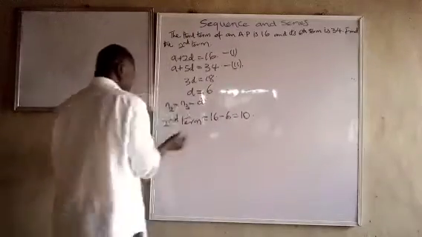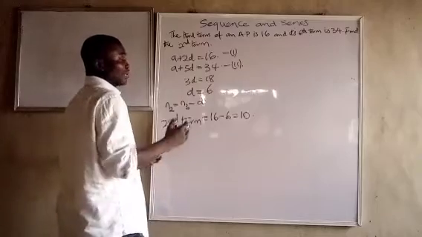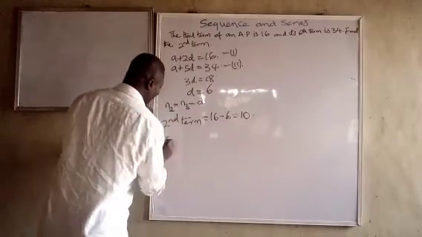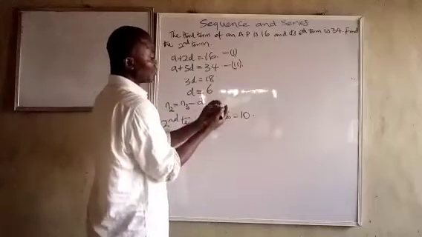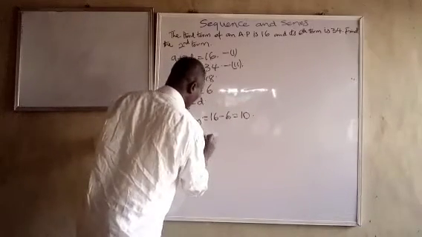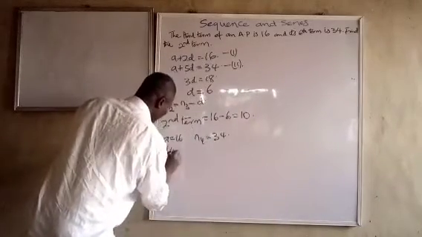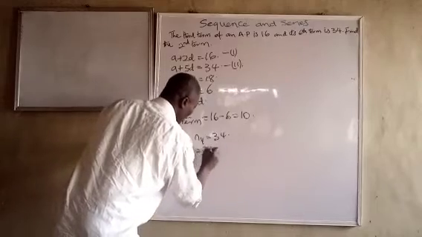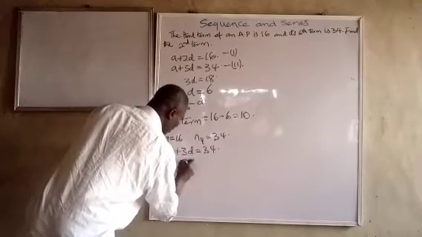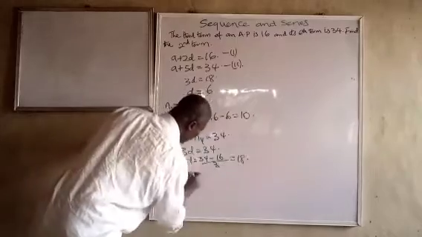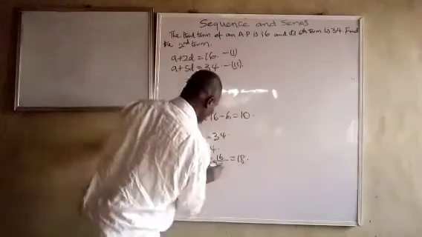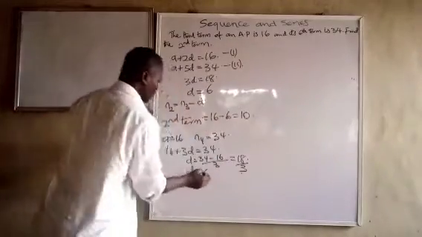What I mean is, if it's an objective situation, like a multiple choice question, you just make that A to be 16. And third, fourth, fifth, and sixth. N4 will be equal to 34. So 16 plus 3D will become 34. So D will be equal to 34 minus 16 over 3. So D is equal to 18 over 3. So D is equal to 6.